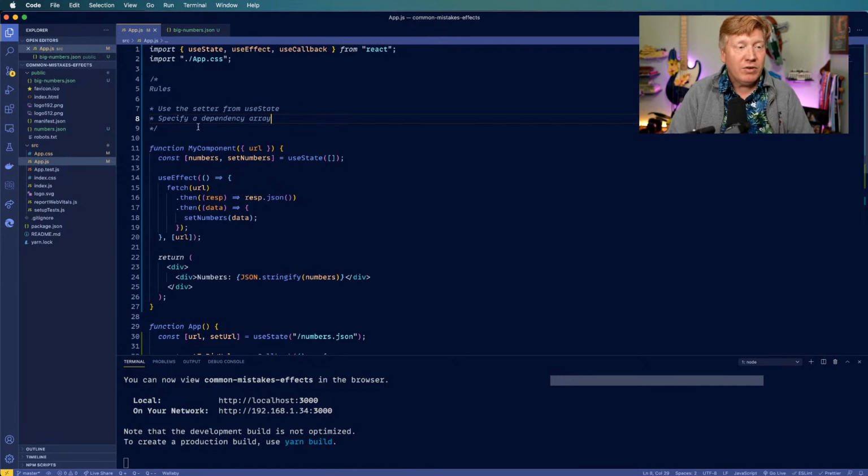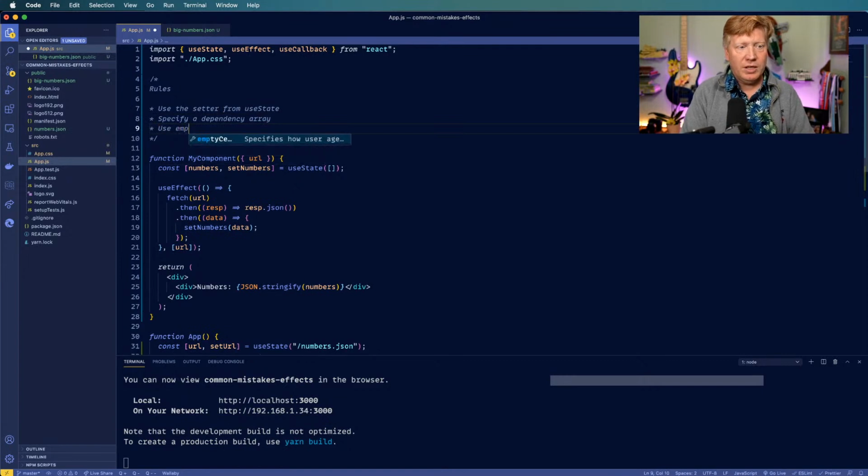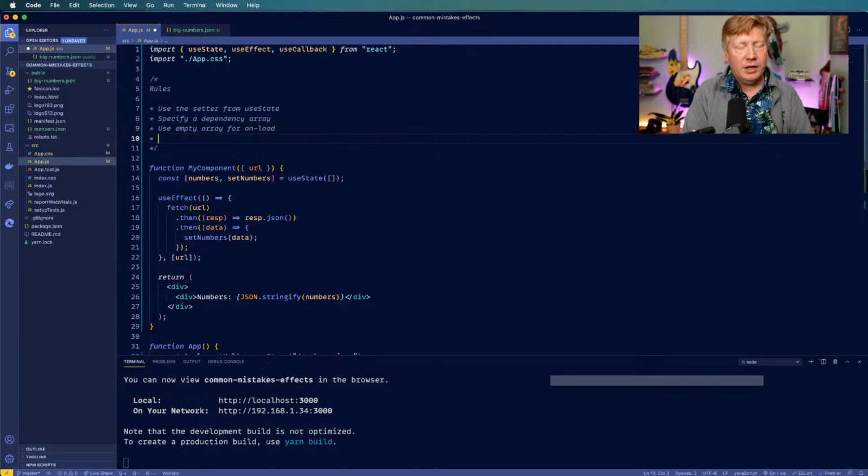Okay, so let me make sure that we've got our rules. So specify a dependency array. Also use an empty array for onload, and then don't use any state you set in the dependency array unless you are careful about it.